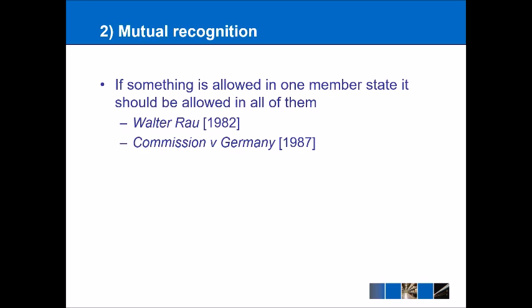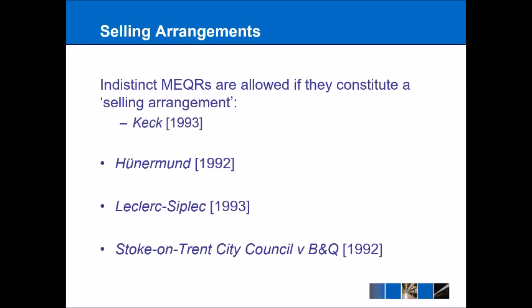Basically, if a beer could be sold in the UK or Italy or France, then why shouldn't it also be sold in Germany? And that's the rule of mutual recognition that we also get from Cassis de Dijon. So the final piece that we're going to look at in terms of indistinct MEQRs is that they will also